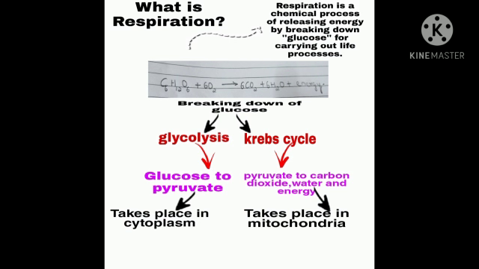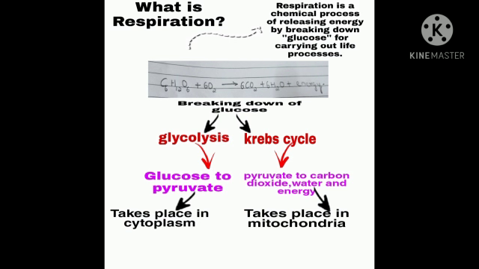Now, in the products, along with energy, there are two other products also, if you observe the reaction, that is carbon dioxide and water. What happens to this carbon dioxide and water? Carbon dioxide is a waste product in our body, so it will be exhaled out from the lungs, and water will be recycled.